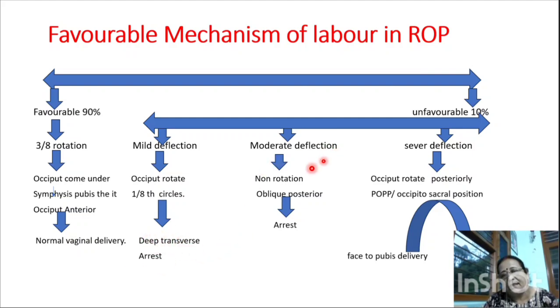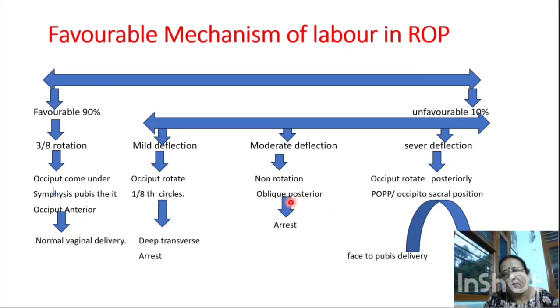Next is moderate deflexion, or we can say non-rotation, in which the occiput engages into the pelvic brim in the oblique diameter. Oblique diameter means the oblique diameter of the pelvis. So the occiput touches the sacroiliac joint and the sinciput touches the iliopectineal eminence.